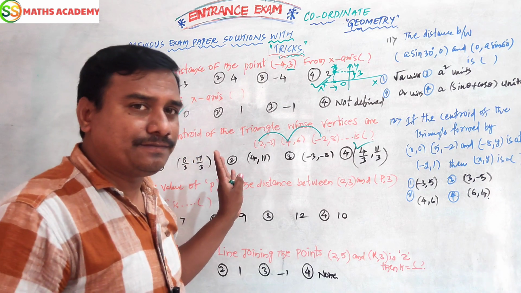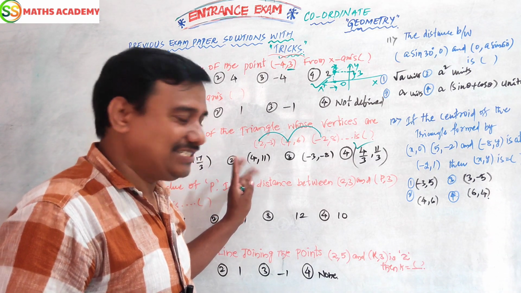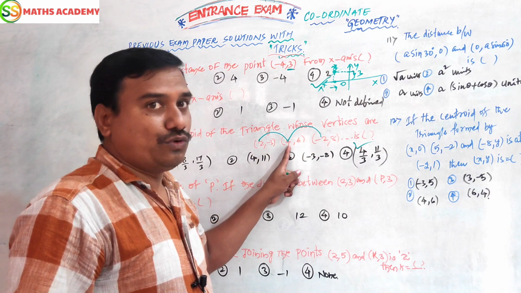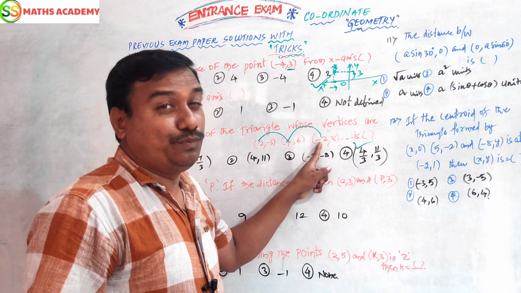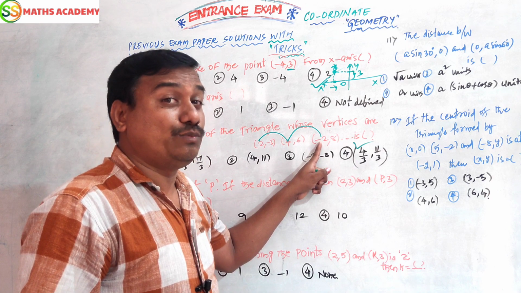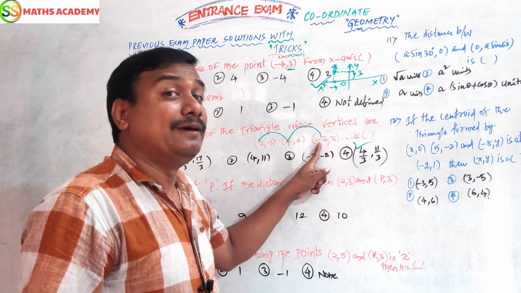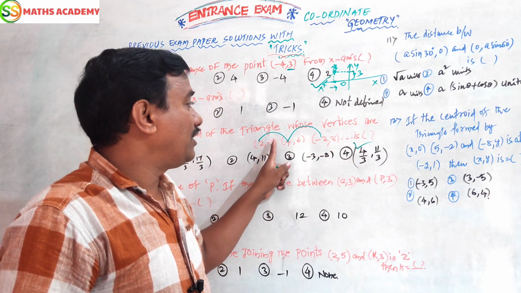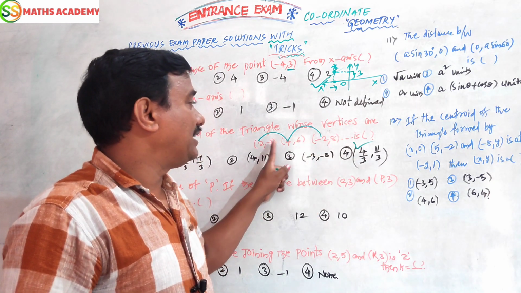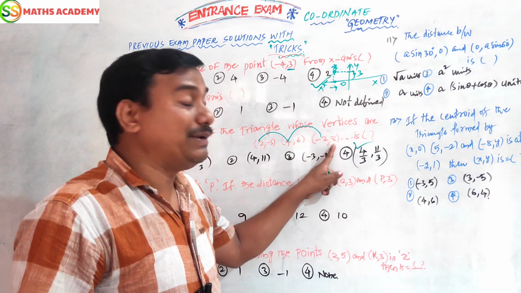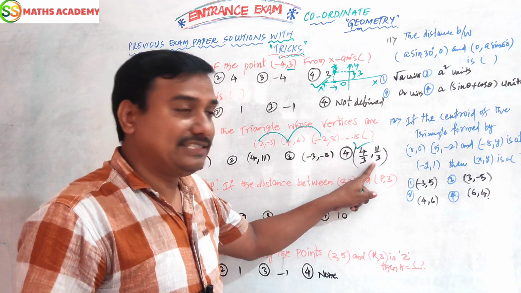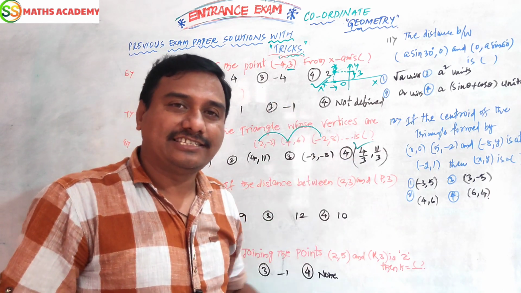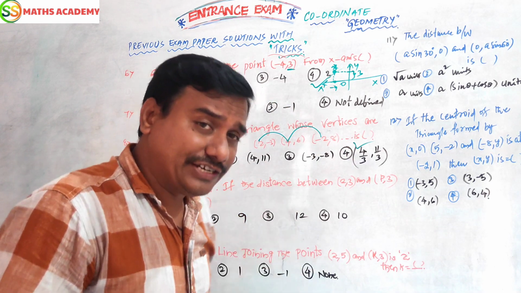Once again, for y: (y1 + y2 + y3)/3, which is (-3 + 6 + 3 + 3 + 8)/3, giving 11/3. This is the answer. I checked it. First one, direct answer. Check it in the exam. That is called your confidence.